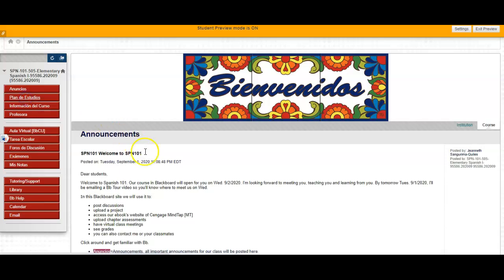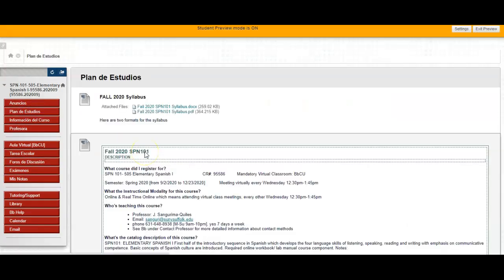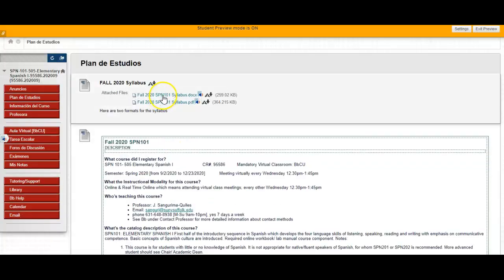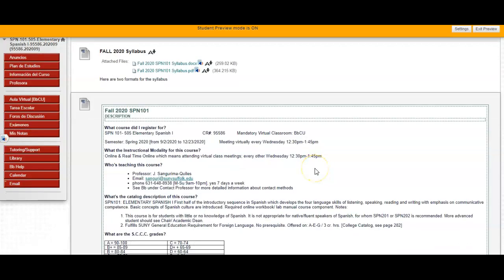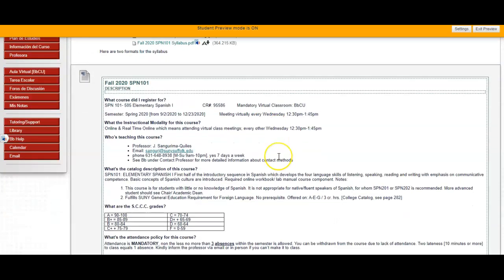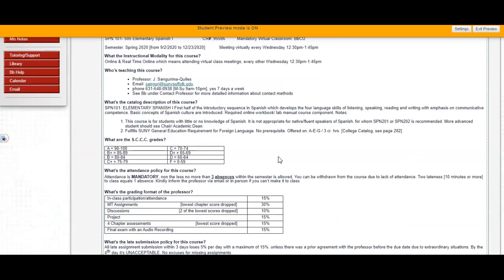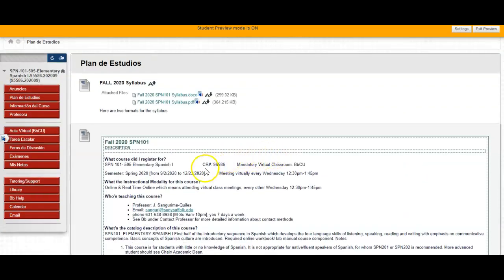Plan de Estudios, which is technically your syllabus. I've placed both a Word document and a PDF. The PDF, of course, would be more for people that use Apples or Macs, right? And then right underneath is the actual syllabus, so you don't actually have to download it, but if you want to, you can, and everything is here for you. I won't scroll down because it might get you dizzy.